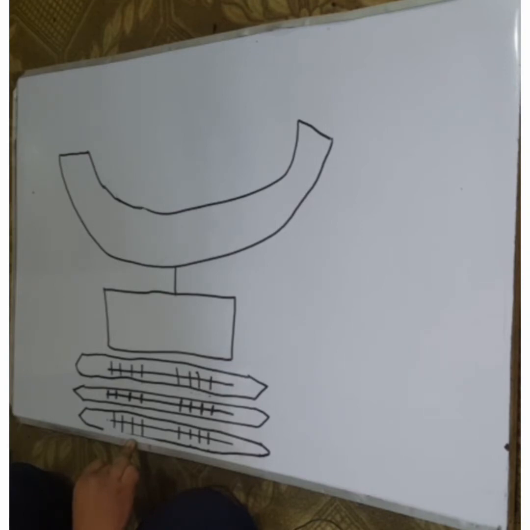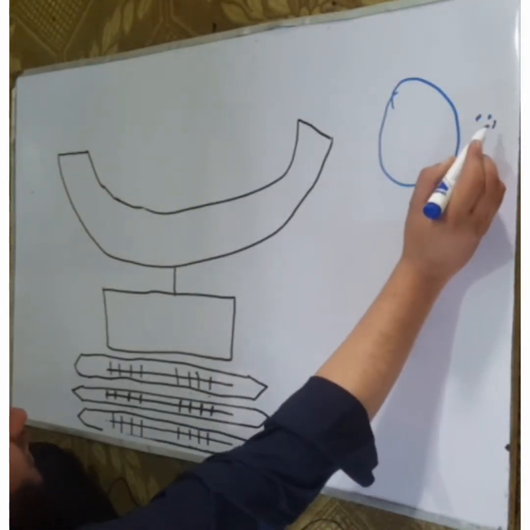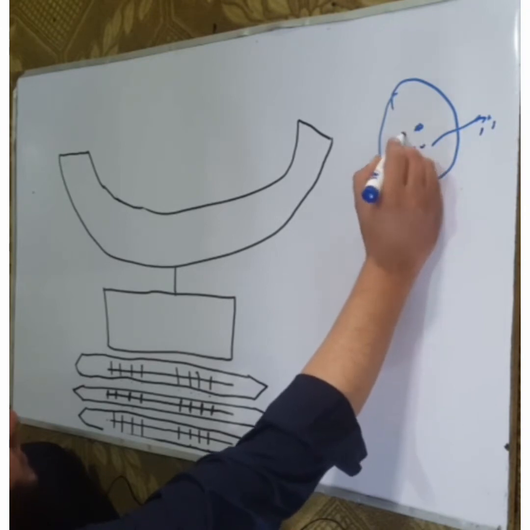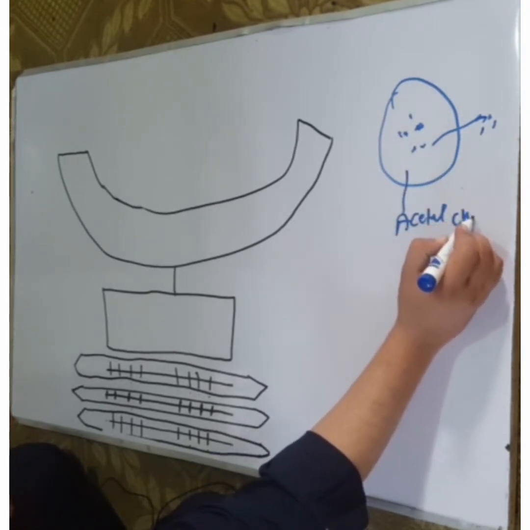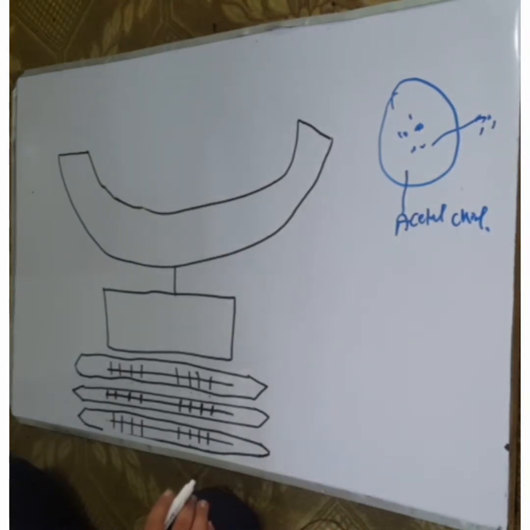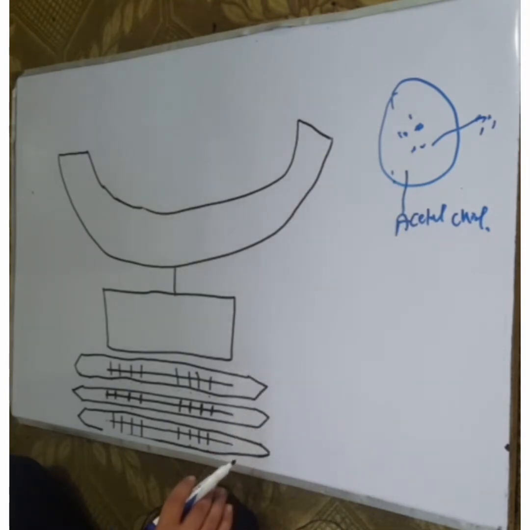At the neuromuscular junction, acetylcholine is synthesized in the motor nerve terminal and stored in vesicles. This is acetylcholine, and this is the vesicle of acetylcholine.